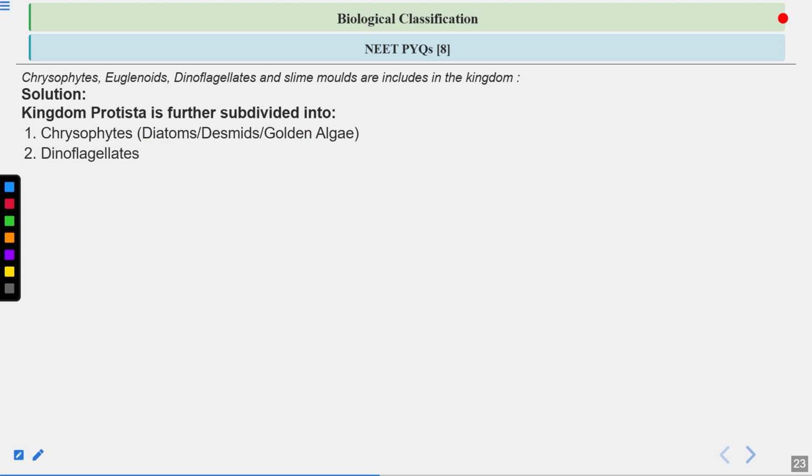Then dinoflagellates, then euglenoids, which includes Euglena. They have both animal-like and plant-like characteristics. Then slime molds, they are fungus-like because they are saprophytic. Fungi are also saprophytic. Then protozoans, they are heterotrophic, they are animal-like.